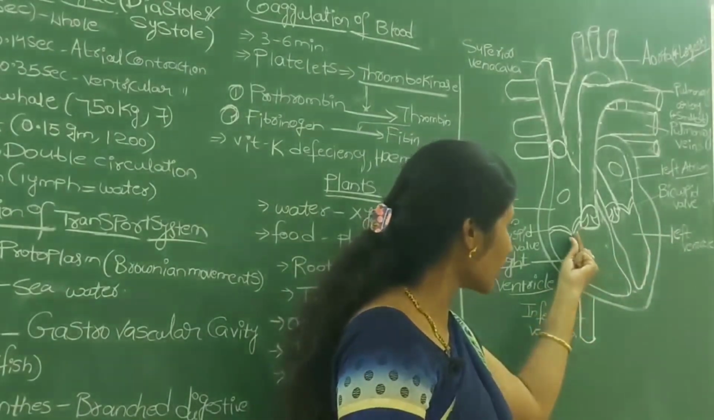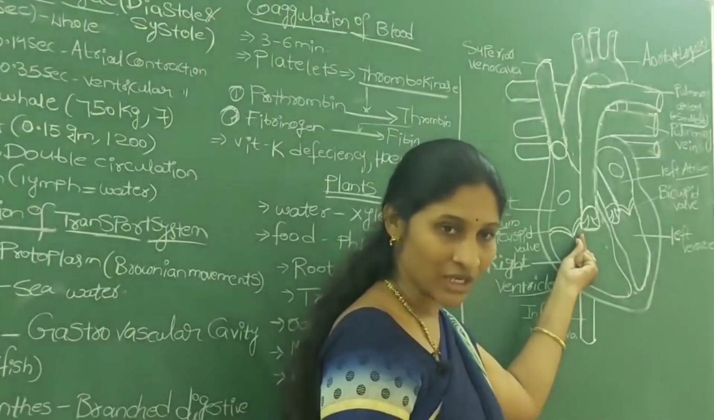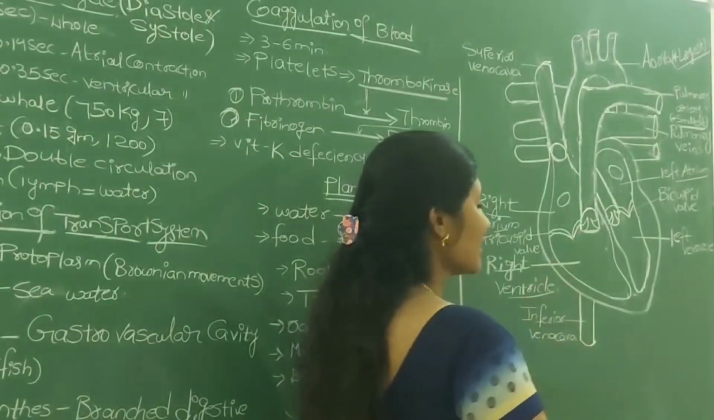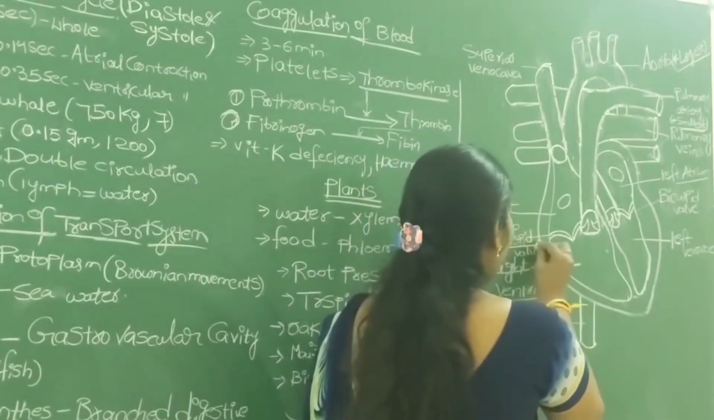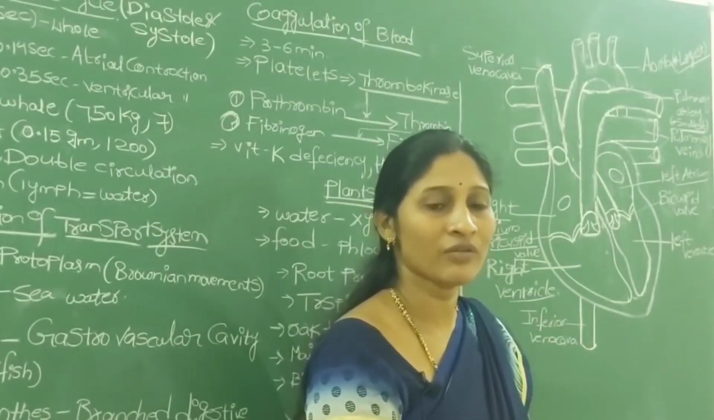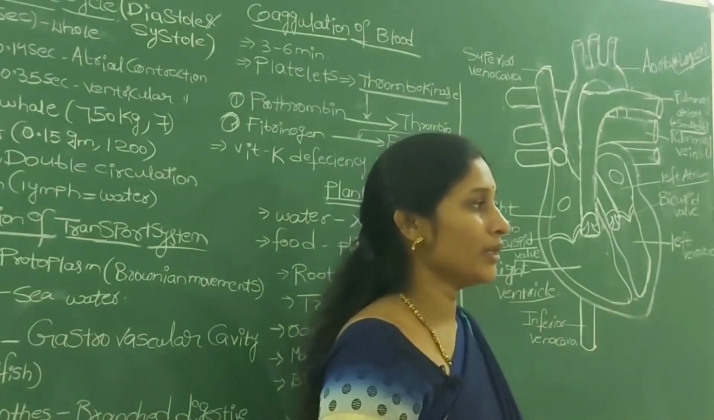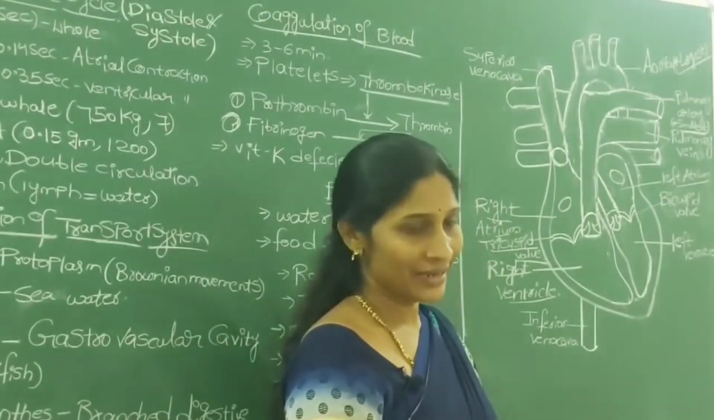And the valve present at the right atrioventricular aperture or right atrioventricular septa, that valve we call the right atrioventricular valve or tricuspid valve. Why? Because it has 3 flaps in its structure. That's why we call it the tricuspid valve. So simply remember that the tricuspid valve is present between the right atrium and right ventricle.